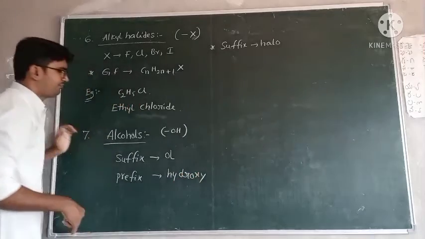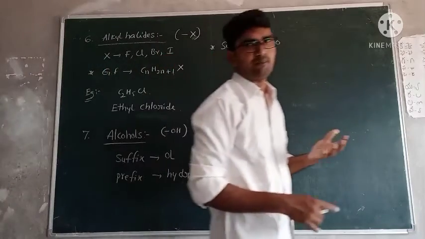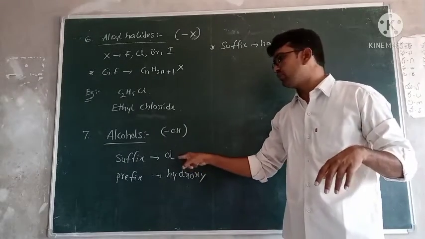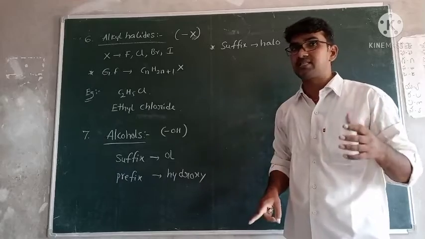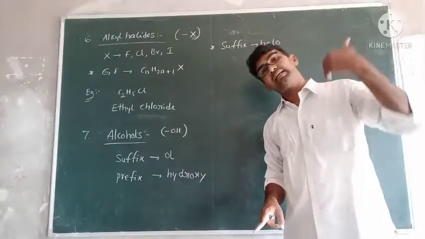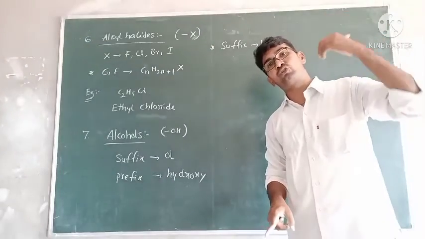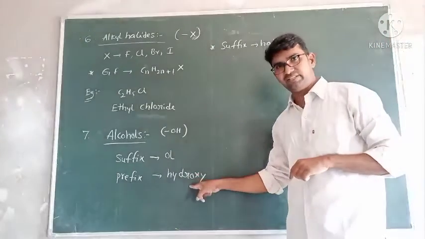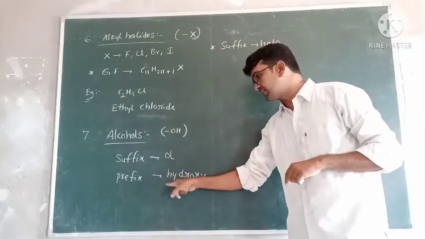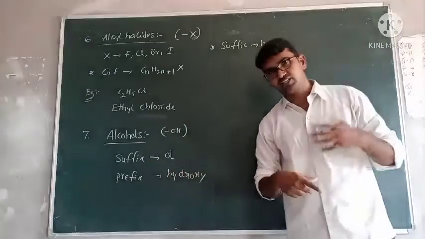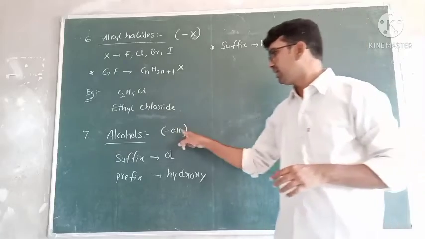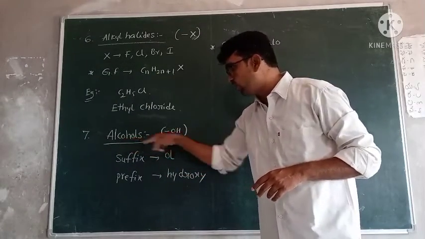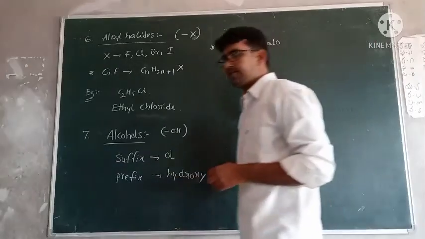It means if two functional groups are present in the organic compound, and alcohol is the main functional group in that one, then we use ol. If alcohol is not the main character, meaning another functional group acts as the main functional group in that organic compound, then alcohol acts as a prefix or substituent, and its functional group name is hydroxy. Hydroxy. Ol. Alcohol. Right?